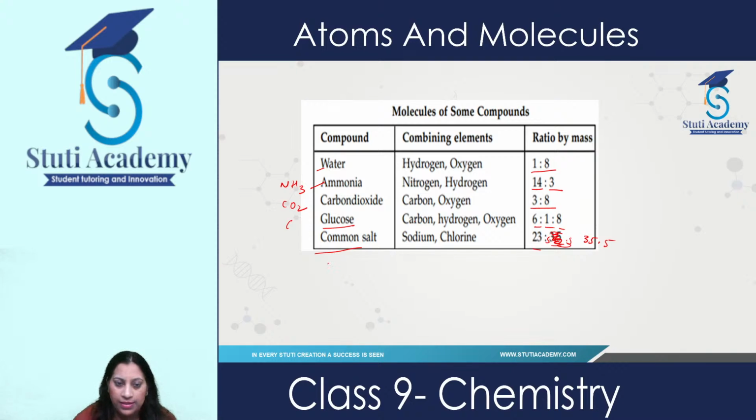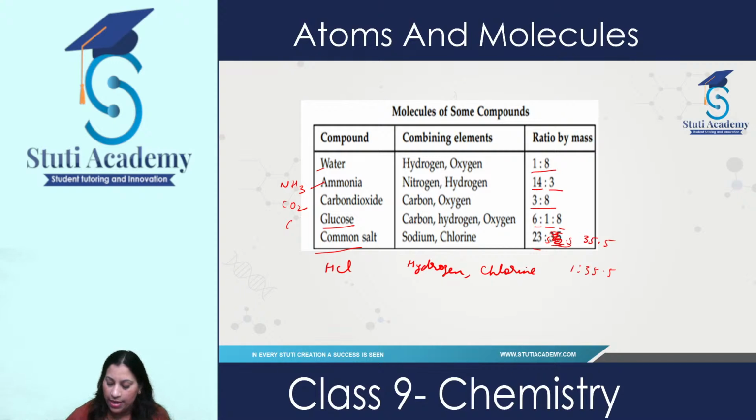And if we take an example of HCl, which is a combination of hydrogen and chlorine, it has ratio 1:35.5.